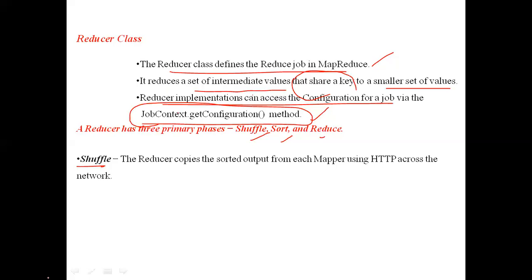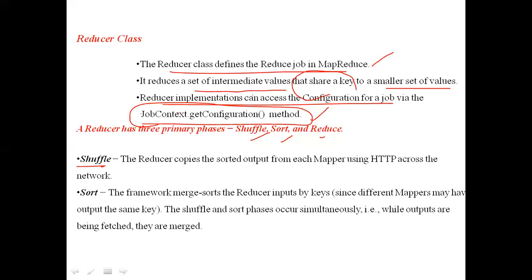The outputs of each mapper will be shuffled from one machine to another machine across the network. Generally, all the values which are sharing the same key will be sent to one machine. All the values which are sharing the second key will be sent to a second machine, like that. Depending on some properties, they will be shuffled over the network.